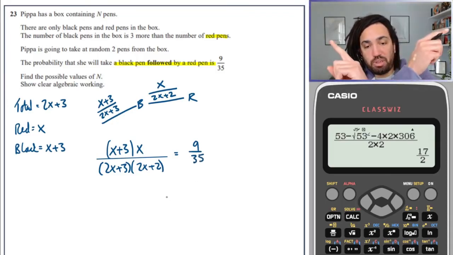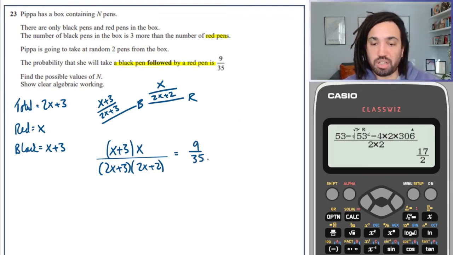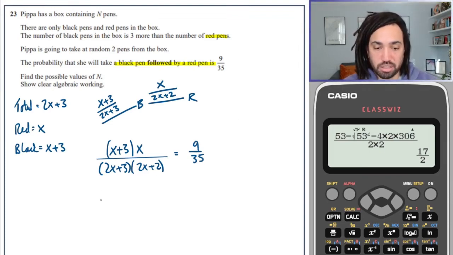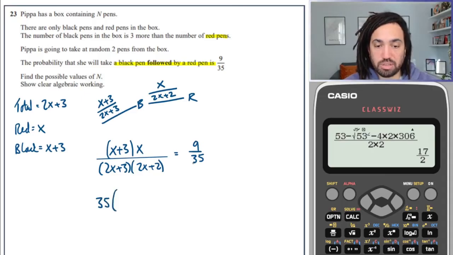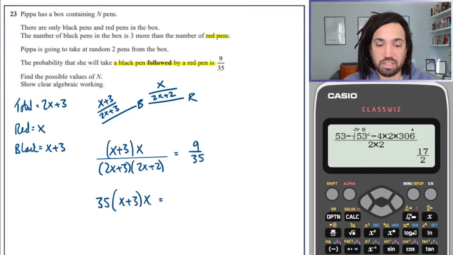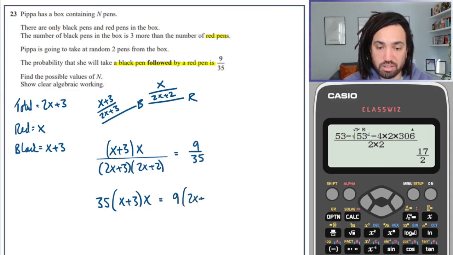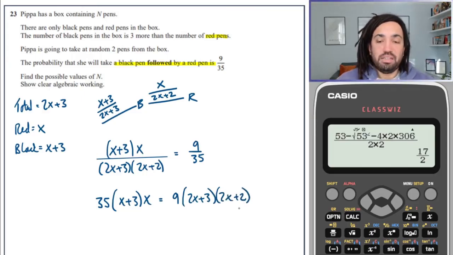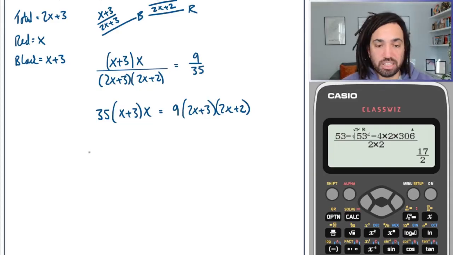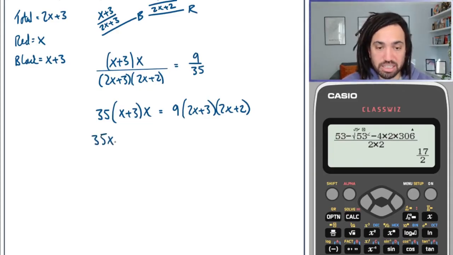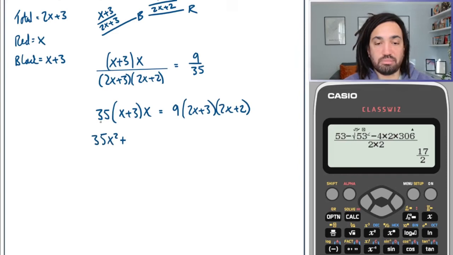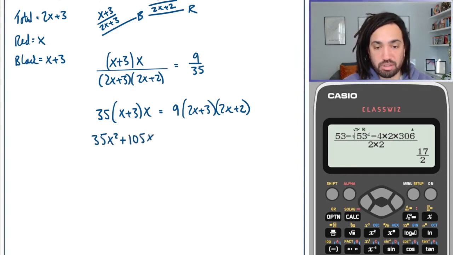Okay, we're going to cross multiply. So I'm going to multiply both sides by the denominators. So in doing so, the denominator on the right is going to jump over and multiply by the numerator over here. And the denominator on the left is going to jump over and multiply by the numerator over here. So just a nice nifty algebraic trick there to speed things up. And now it's just a process of expanding this out, simplifying down, and then solving the quadratic.